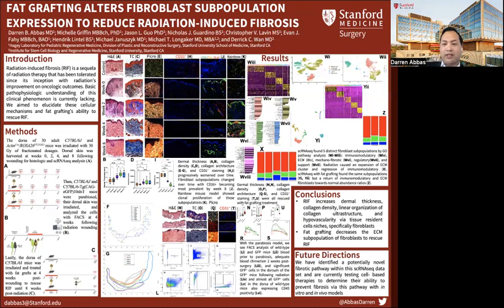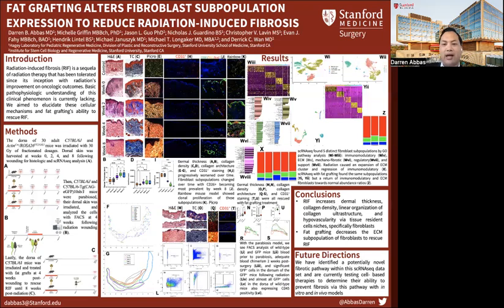Once we established these changes that occurred at a cellular level after radiation, we wanted to see if fat grafting could rescue these effects. We irradiated wild-type mice and grafted their dorsa with healthy human fat samples at week 4 and allowed the grafts to stay until week 8 before harvesting. We found that fat grafting was able to rescue all the changes in dermal thickness, collagen density, collagen architecture, and vascularity.